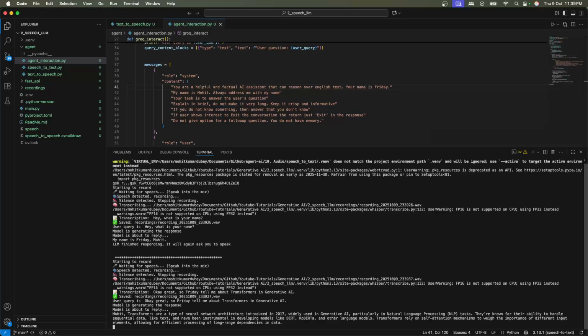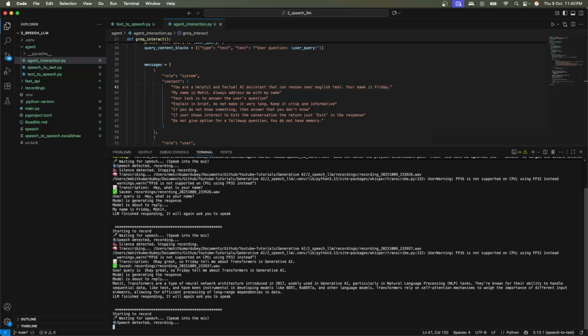They're known for their ability to handle sequential data, like text, and have been instrumental in developing models like BERT, RoBERTa, and other language models. Transformers rely on self-attention mechanisms to weigh the importance of different input elements, allowing for efficient processing of long-range dependencies in data. Okay, great. So can you please tell me about agentic AI design patterns?